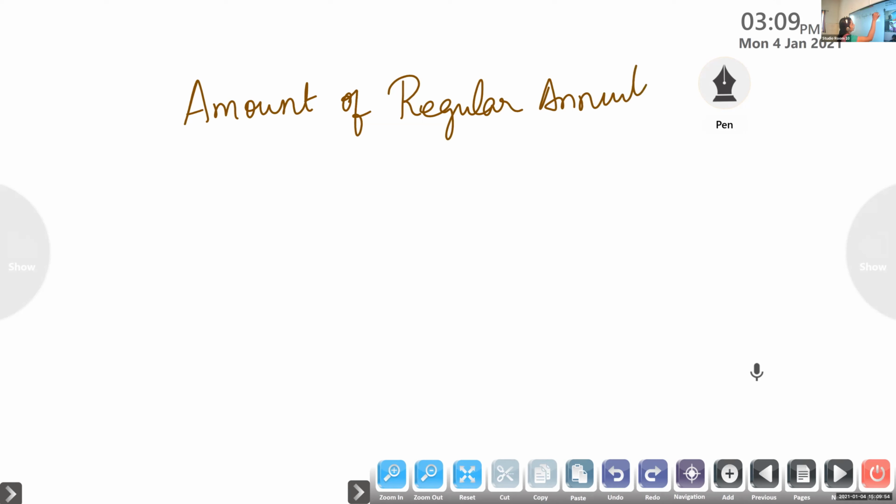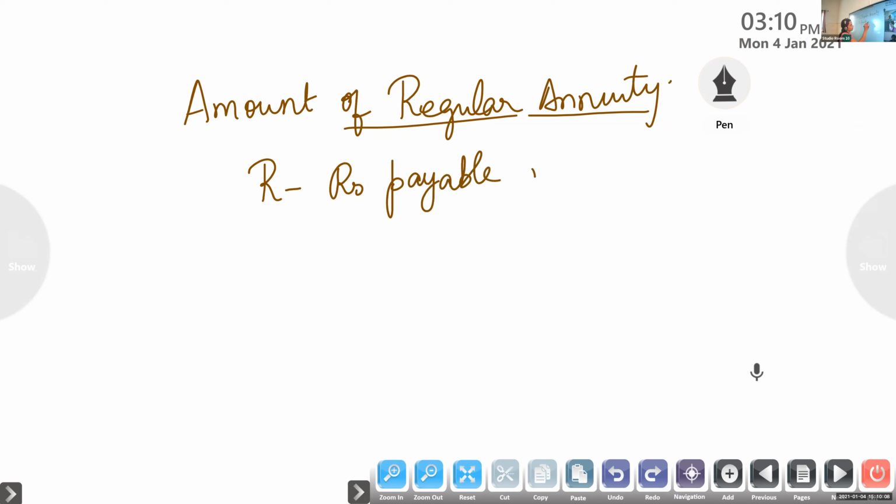Suppose R is the amount in rupees payable at the end of each payment period in a regular annuity. Here the term given is regular. So R is the amount paid at the end of each payment period.